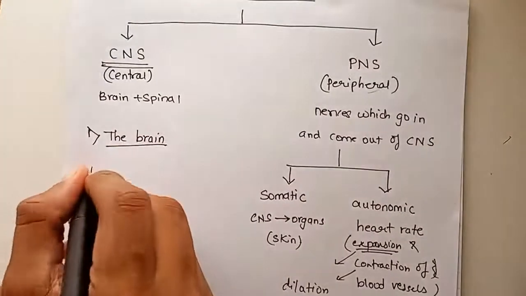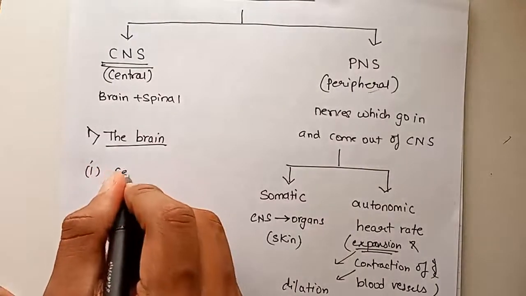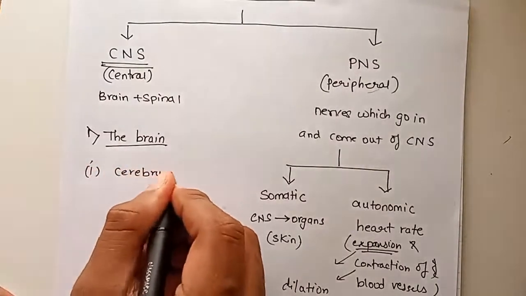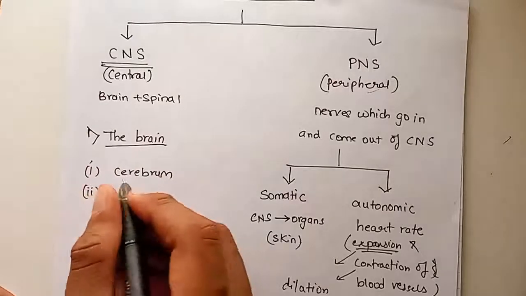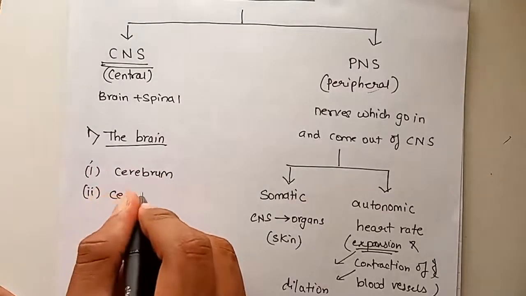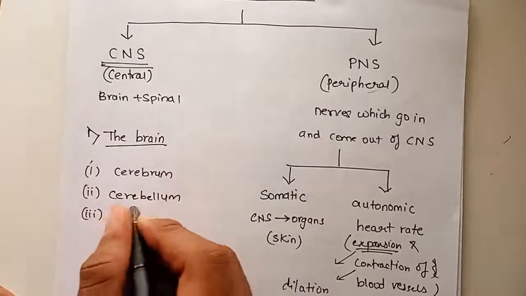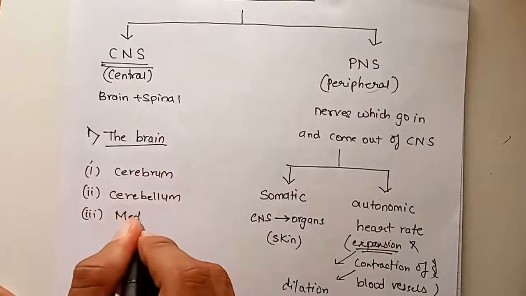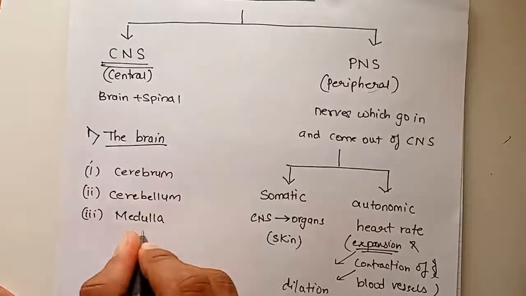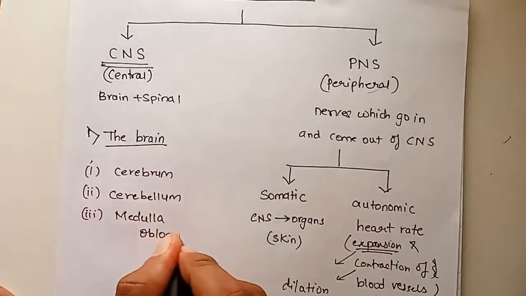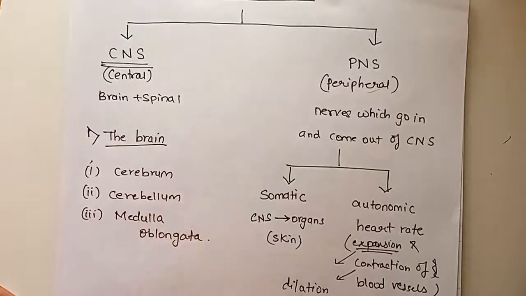The brain has three main parts: the cerebrum, the cerebellum, and the third part is the medulla oblongata.